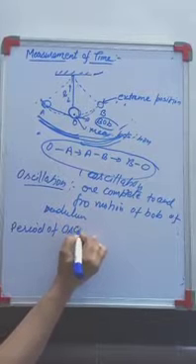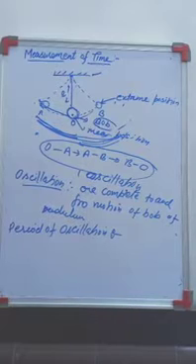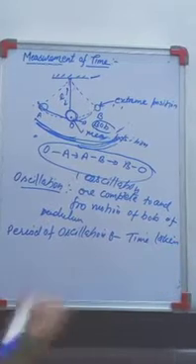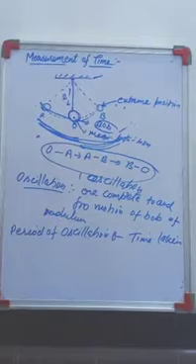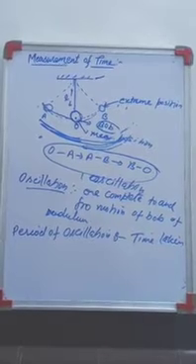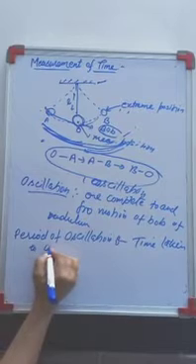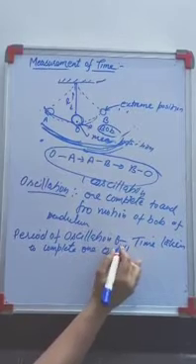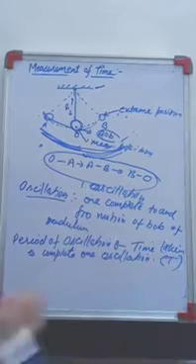Next is the period of oscillation. Whenever I say period, it is time. Whenever the bob starts from O, moves to A, then to B and then back, that is one complete oscillation. How much time is taken? The period of oscillation is the time taken to complete one oscillation, and it is denoted by T.